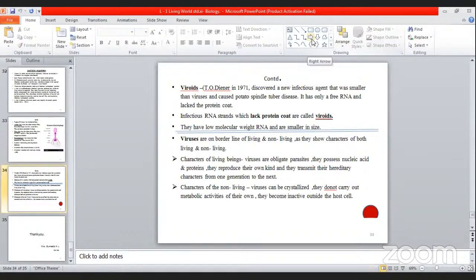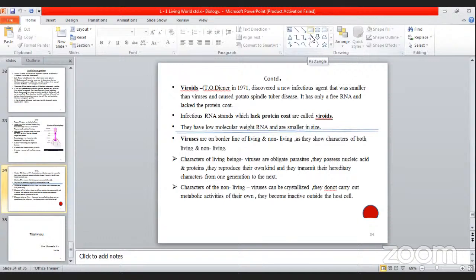Viruses have characteristics of both living as well as non-living. Living characteristics: they are obligate parasites, and they possess nucleic acid and protein. These are characteristics present in living beings. So viruses having these characteristics are considered living. They also have non-living characteristics: these viruses can be crystallized, and they lack metabolic activity. So they are considered non-living also. Therefore, we say that viruses are on the borderline of living and non-living, as they show the characteristics of both. So you can give this reason.